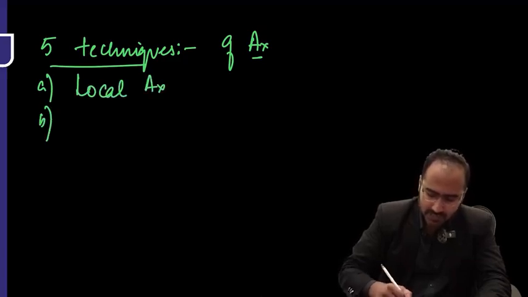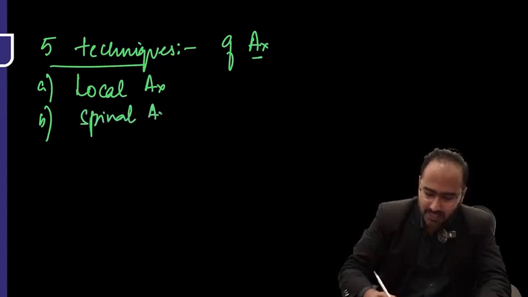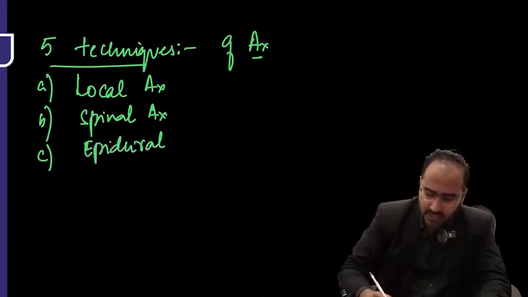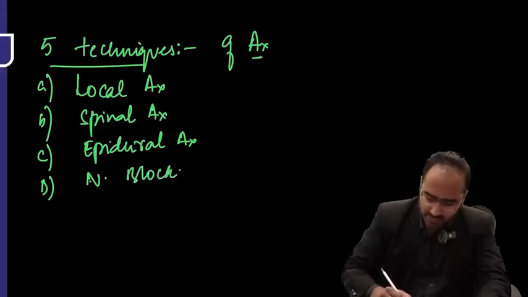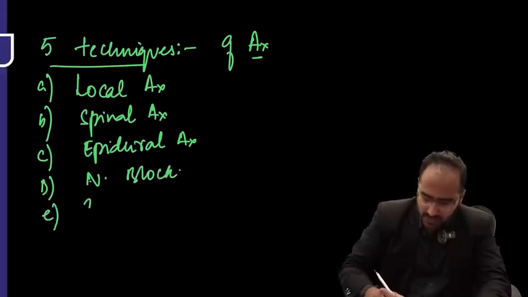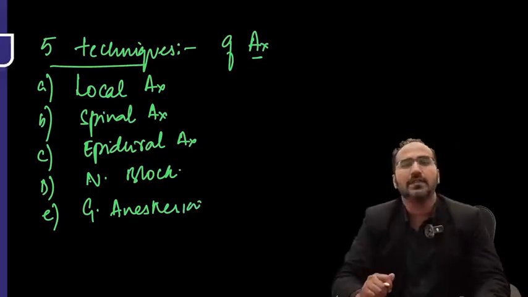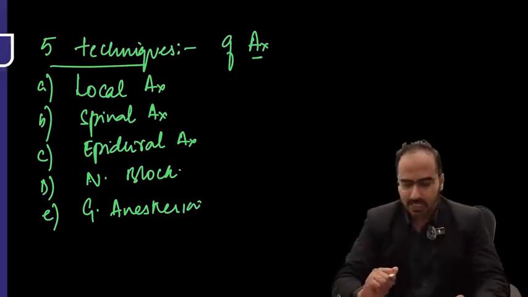The second is spinal anesthesia. The third is epidural anesthesia. The fourth is nerve block. And the last technique is general anesthesia. The whole topic of anesthesia revolves around these 5 techniques.